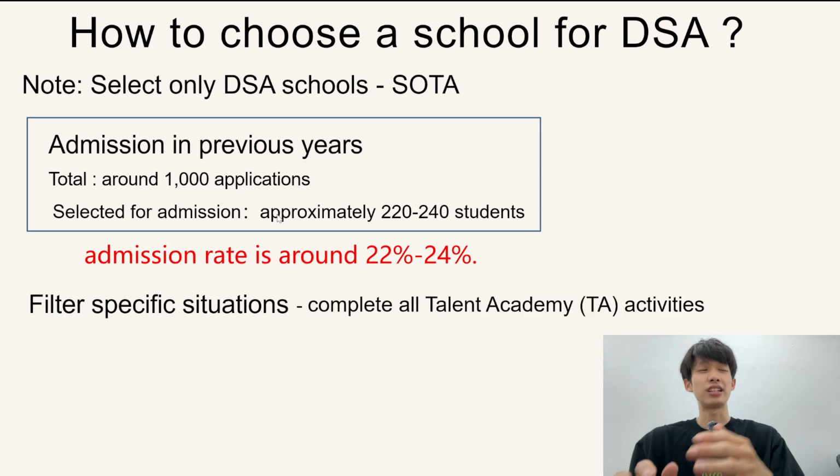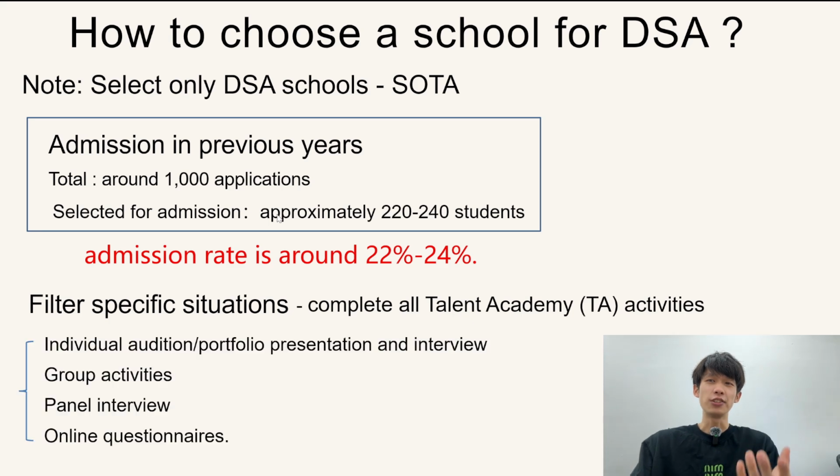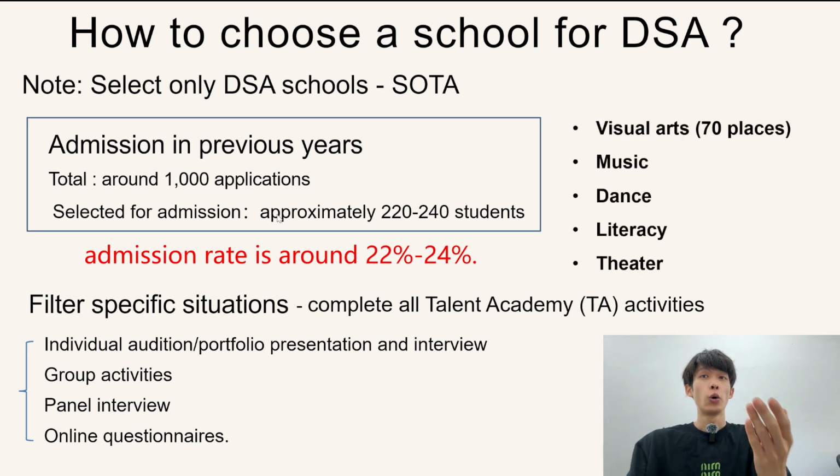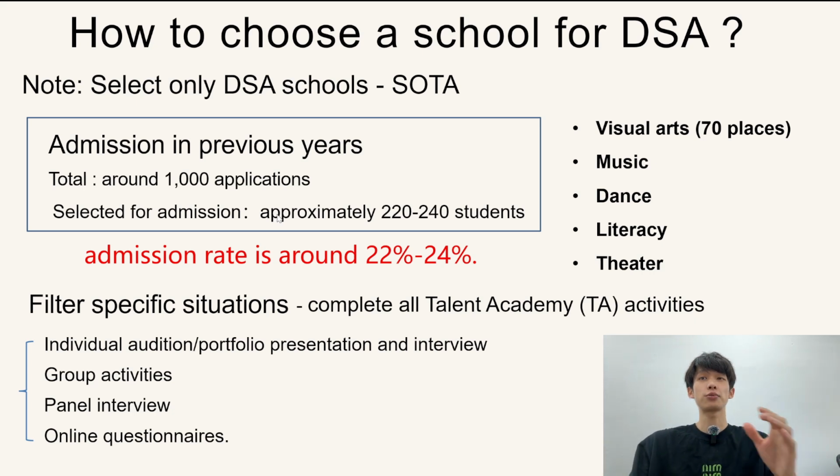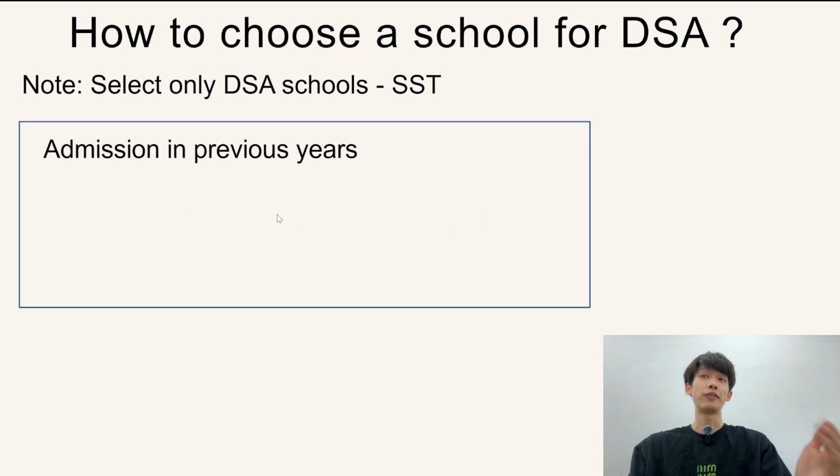For example, they need interviews, group activities, and portfolio presentations. If we look at the details of which type, we can only tell you that visual arts is around 70 places, and the others fill the rest of the spots. So that's for the School of the Arts.